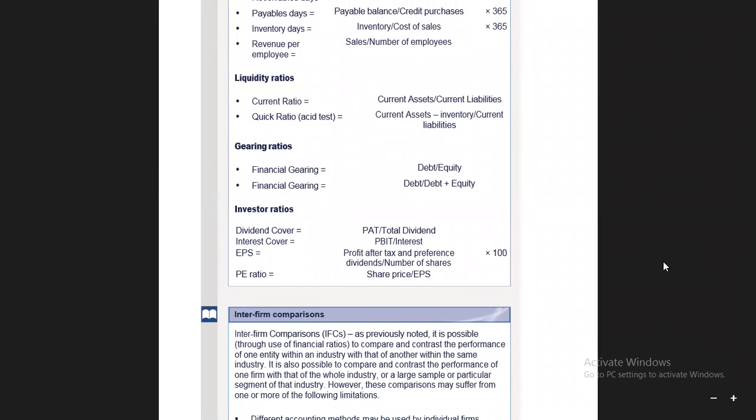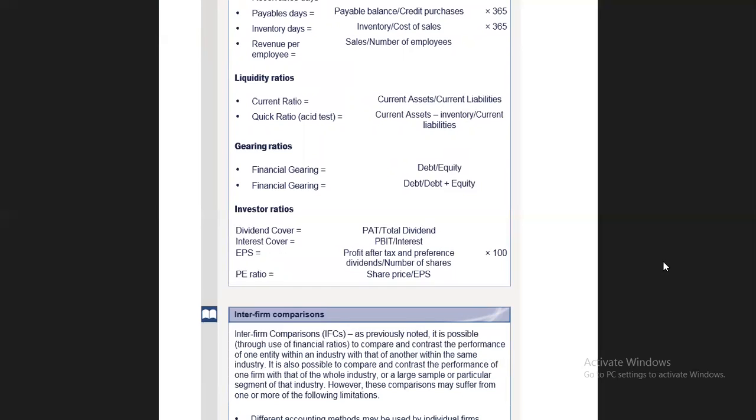Then liquidity ratios. Liquidity ratios are basically current ratio and quick ratio. Current assets are those which are readily convertible into cash, and current liabilities are those which you have to pay immediately. So current assets divided by current liabilities is your current ratio, because these are the things which are readily convertible into cash, so they will count as cash.